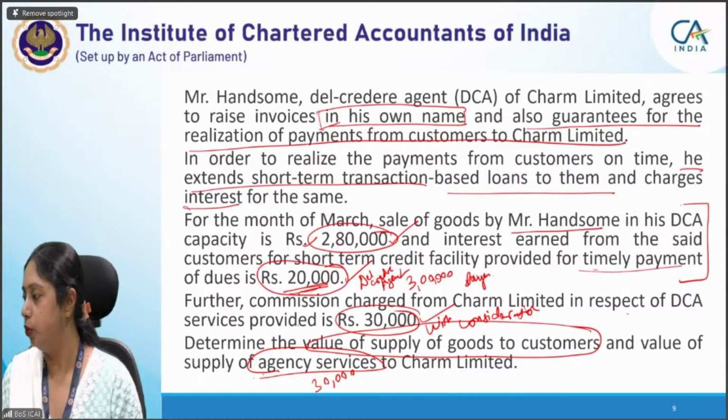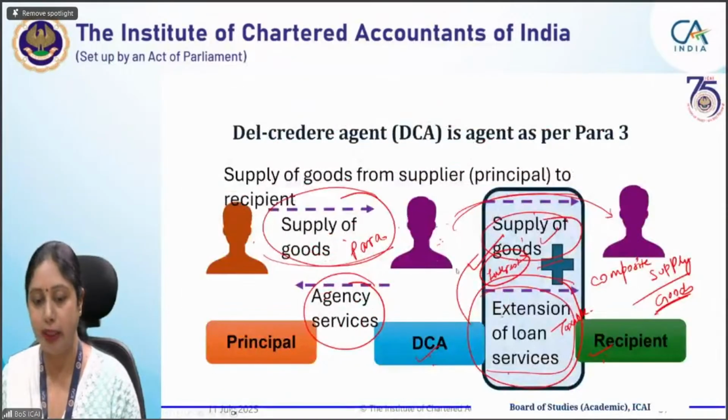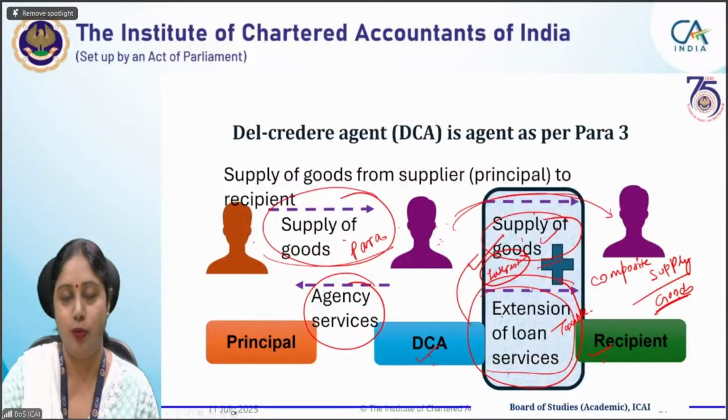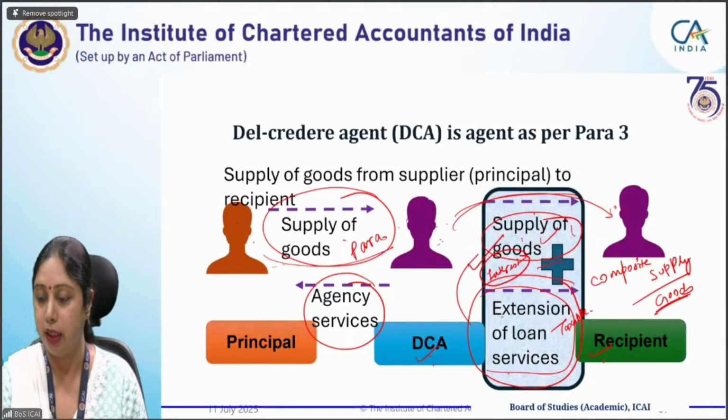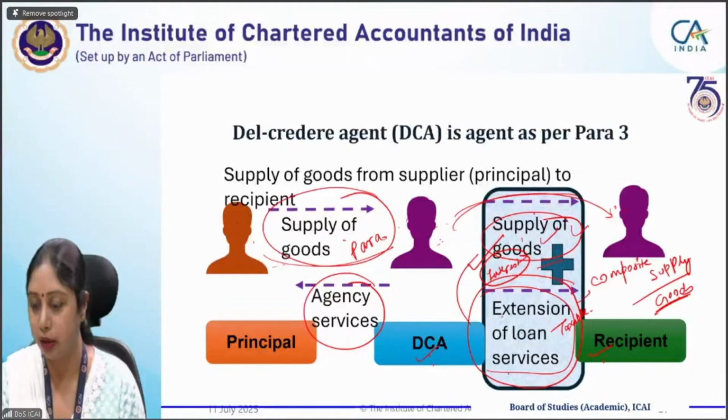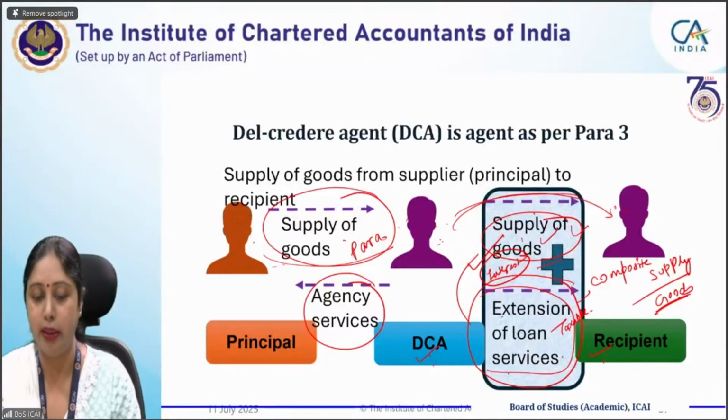Astha, both the cases, yes, in both the cases there are three supplies, but how these supplies have been integrated, that we have to see. Here there are three supplies, but from different persons. Here, one supply is between principal to agent, then from agent to final customer. There are actually two supplies which have been integrated or clubbed into one, and this is the third one.